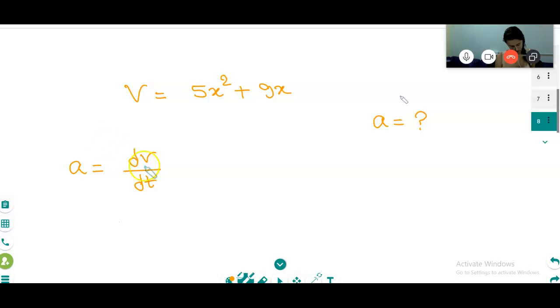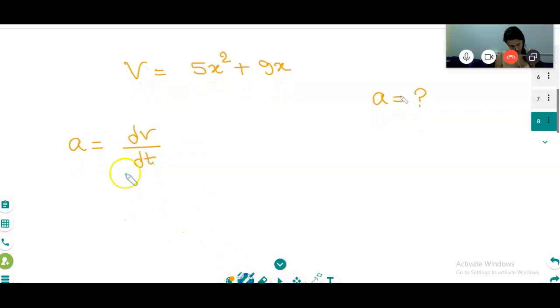Now, can we do it this way? Divide by dx everywhere, so it becomes dv by dx and dx by dt. Can I write that or not?